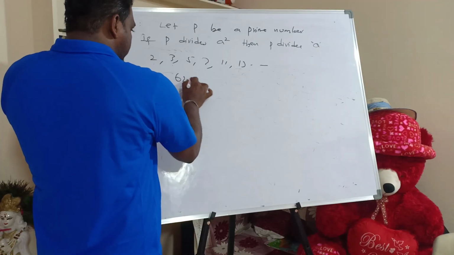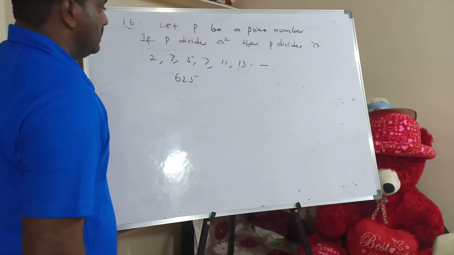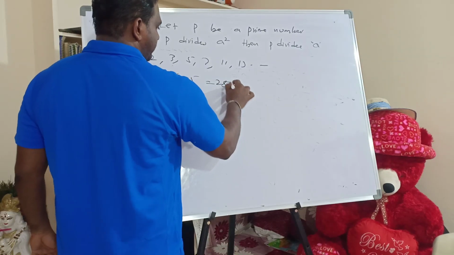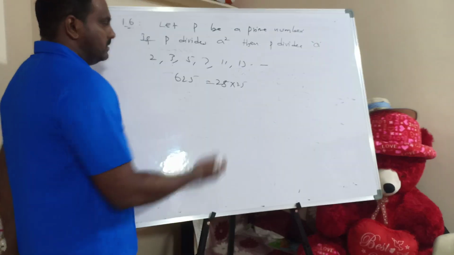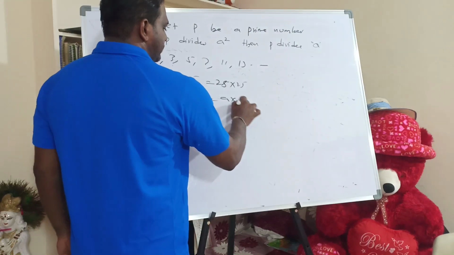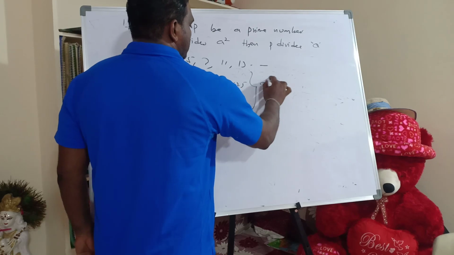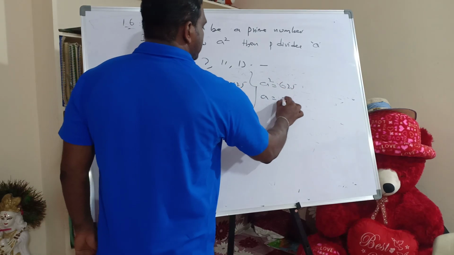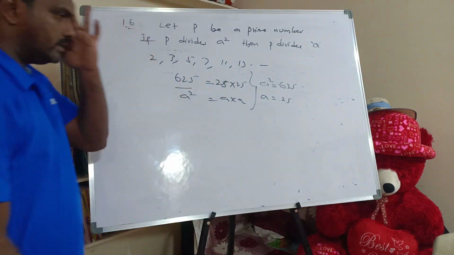I'll take 625. 625 can be written as 25 into 25. So what is A square here? A into A. So A square is equal to 625 and A is equal to 25. Now which number do I have to take?